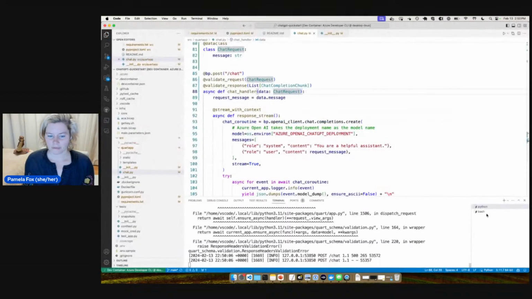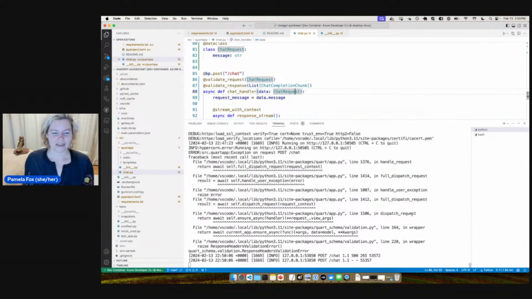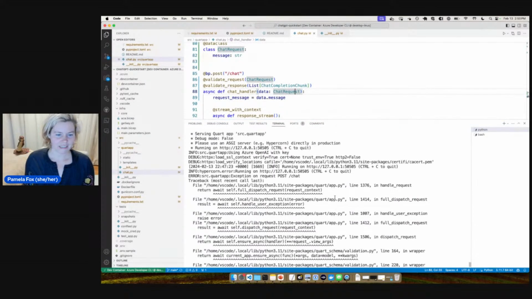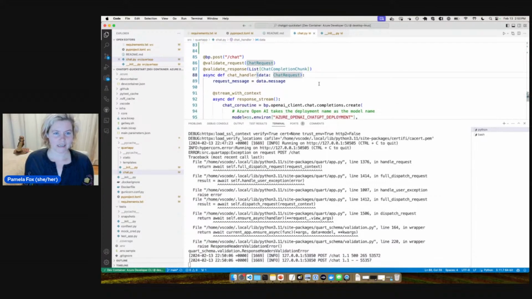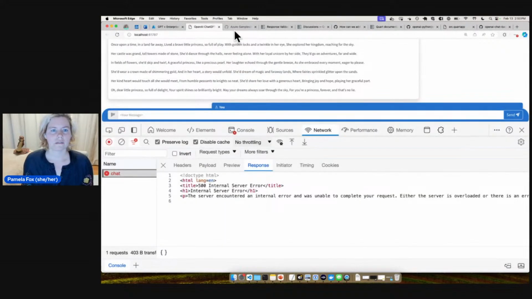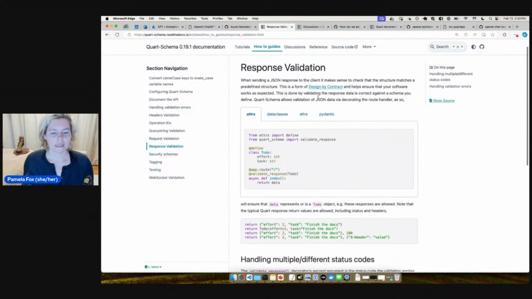Oh, now we're getting a 500. Haha, we're getting a 500 because it's trying to validate the responses. It looks like it doesn't like the response header, and that might be the issue we just saw, that it's not accepting our response headers. So that's interesting. So we must be running into some default headers that it expects.